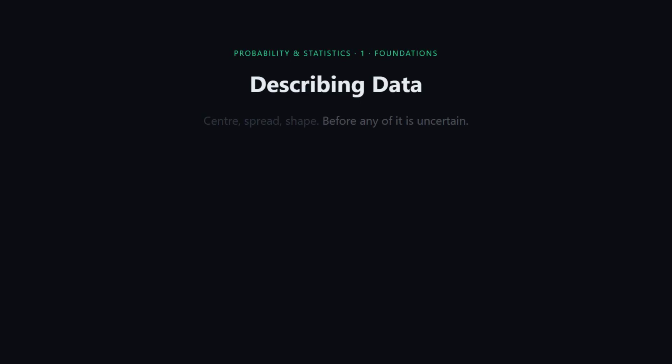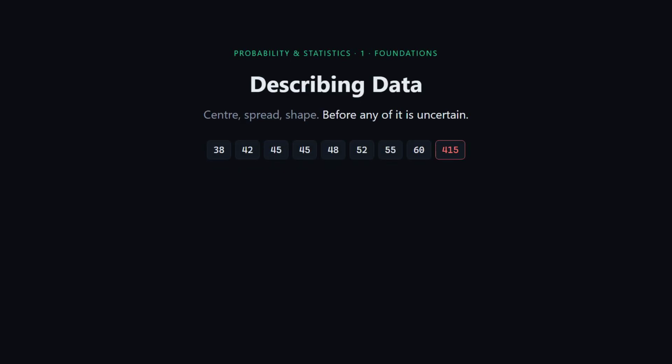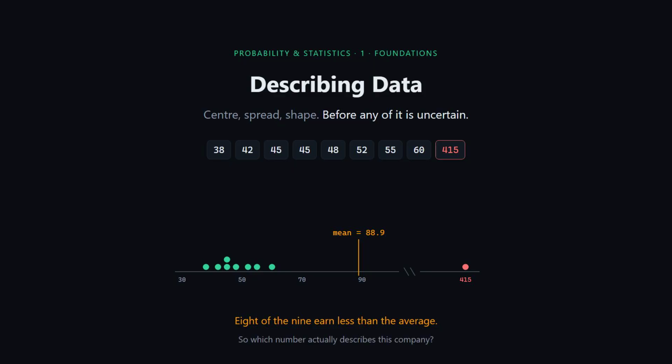9 people work at a small company. Here's what they earn in thousands: 38, 42, 45, 45, 48, 52, 55, 60, and 415. So what does a typical person here earn? The average says 89,000. Not one of the 9 earns anything close to that.